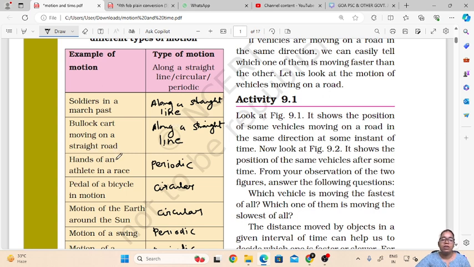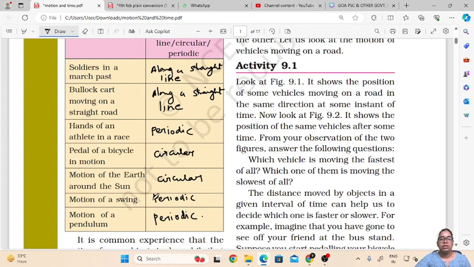Then hands of an athlete in a race. When the athlete runs, their hands move from right to left direction. So this type of motion is called periodic motion. Then pedals of a bicycle in motion. The pedals move in a circular direction, so it represents circular motion. Then motion of the earth around the sun. When the earth rotates around the sun, it takes circles, so it represents circular motion.